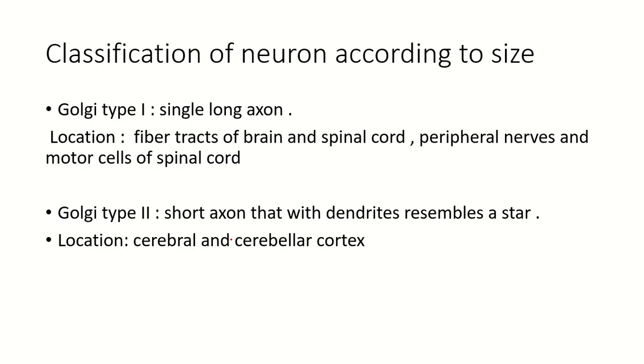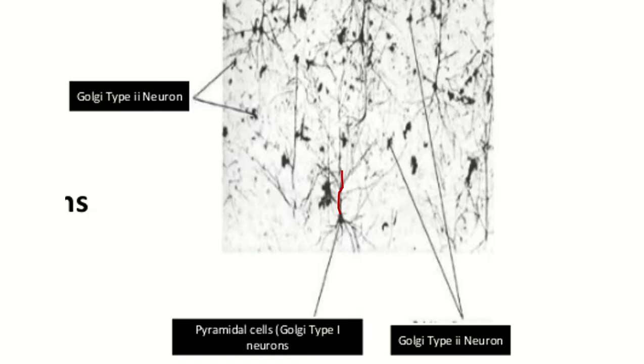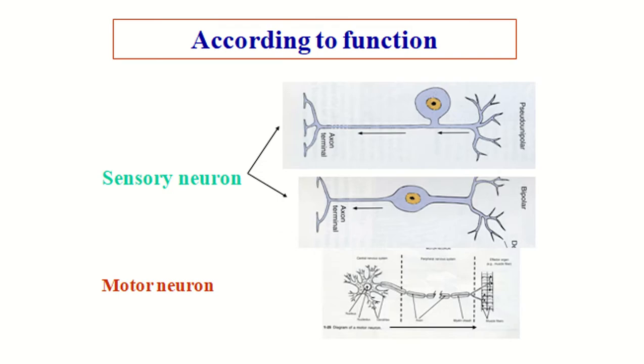Classification of the neuron according to size. Golgi type 1: single long axon. Location: fiber tracts of the brain and spinal cord, peripheral nerves and motor cells of the spinal cord. Golgi type 2: short axon that with dendrites resembles a star. Location: cerebral and cerebellar cortex. This is the Golgi type 2 neuron and this is the Golgi type 1 neuron.